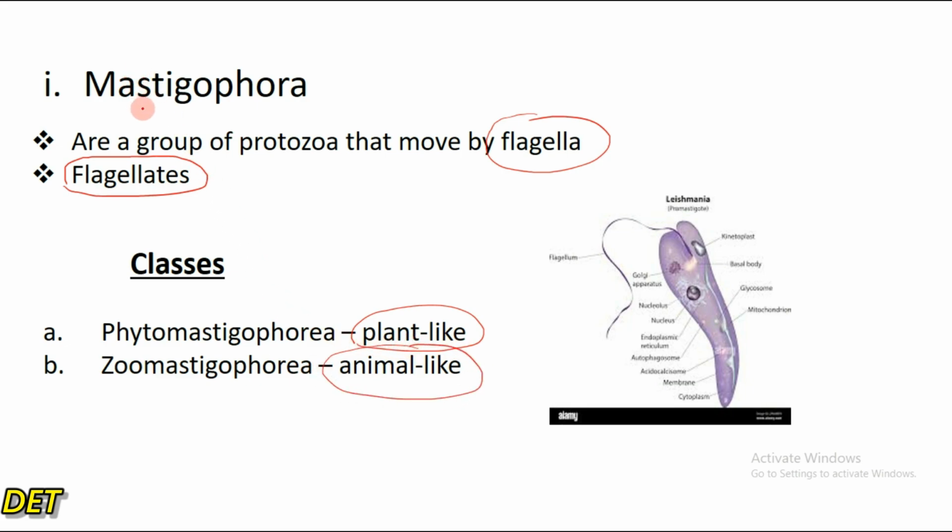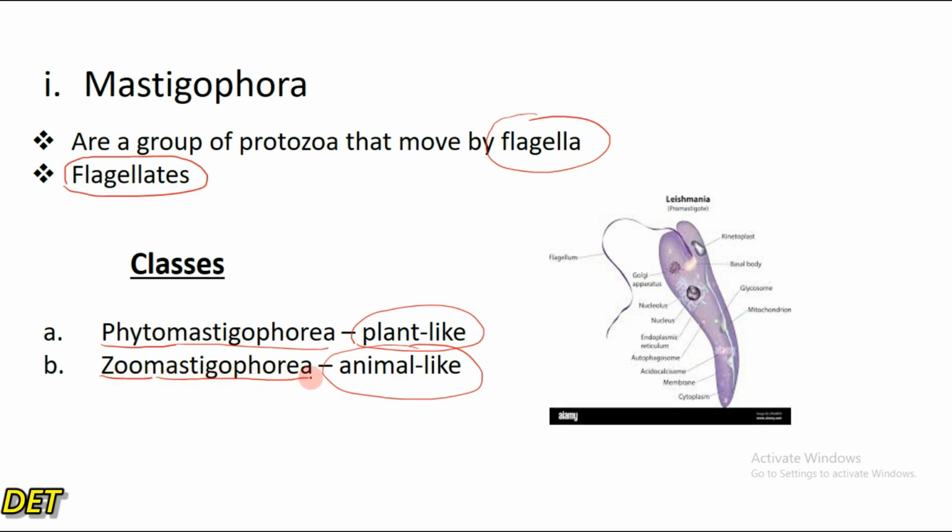So the subphylum Mastigophora is divided into two classes. We have Phytomastigophora. You know, Mastigophora means what? Organisms that move with the help of a flagella, right? Phyto means plant. So when you put them together, these are plant-like protozoa that move with the help of a flagella. Then zoo means animal.